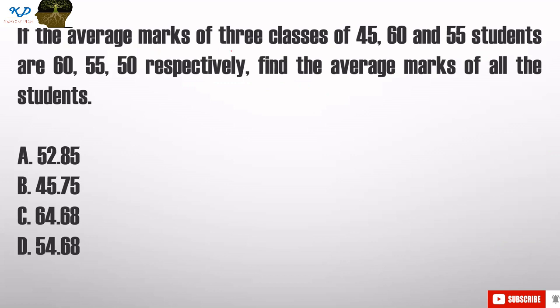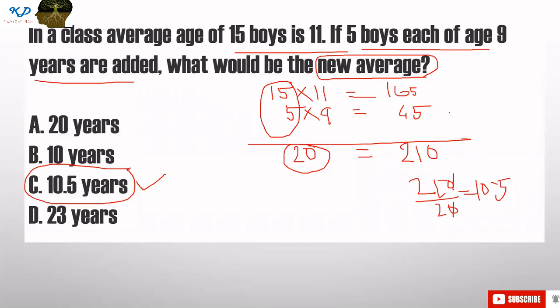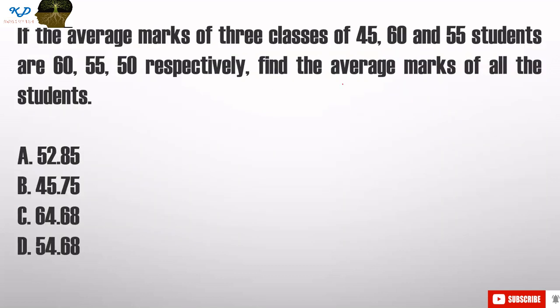If the average marks of 3 classes of 45, 60 and 55 students are 60, 55 and 50 respectively, find the average marks of all the students. This is the same kind of problem as this one. We just have to multiply. The first combination is 45 with 60. So, let me erase that. This is 45 multiplied by 60.